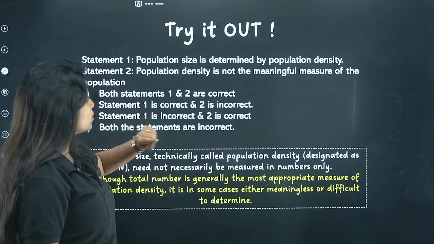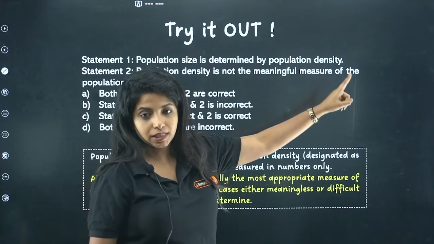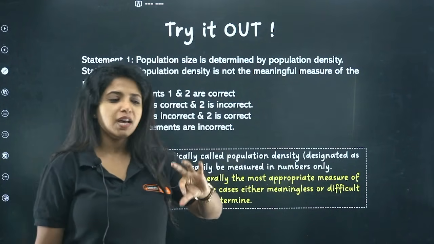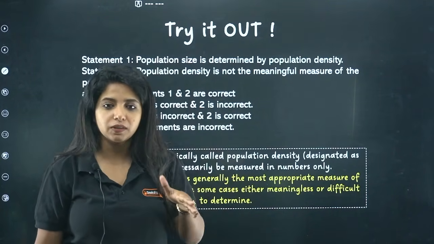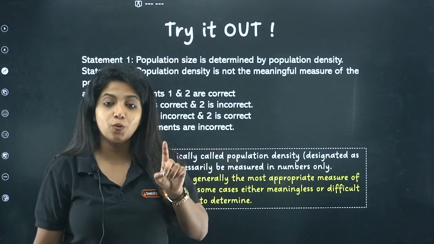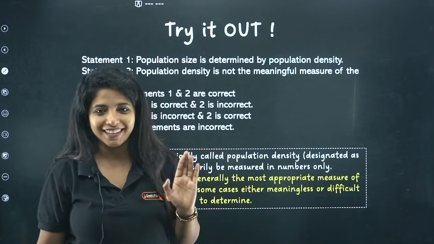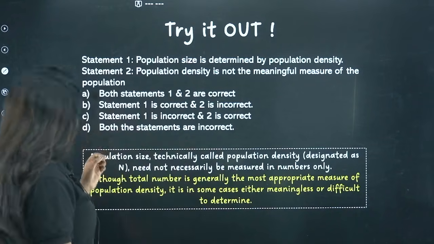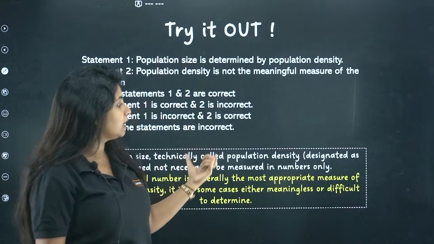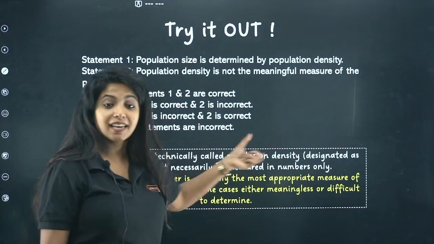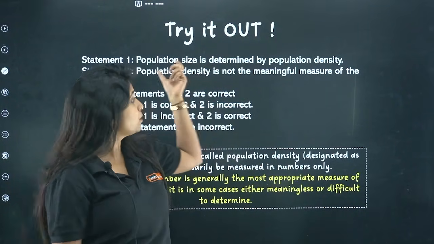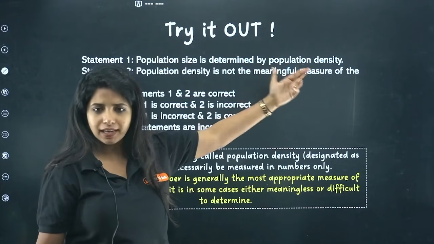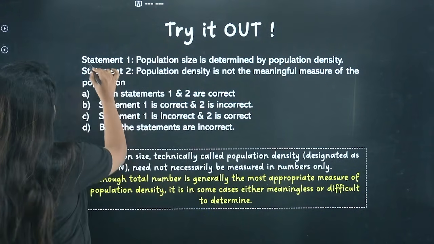So statement 1 says, population size is determined by population density. Is it? Population size and population density are used interchangeably, as given in your NCERT. Population size, technically called population density. This is the exact line given in your NCERT. So population size is determined by population density? Yes, correct. I'll say statement number 1 is correct.